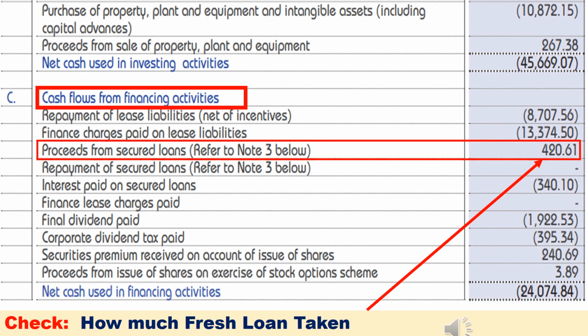Next, you have to check this term, proceeds from secured loans. From this term, you can find out how much fresh loan that company had taken from the bank in this financial year. Regularly, if that company takes a huge loan, then that is a big negative sign for that company.